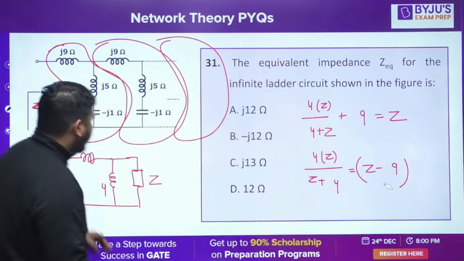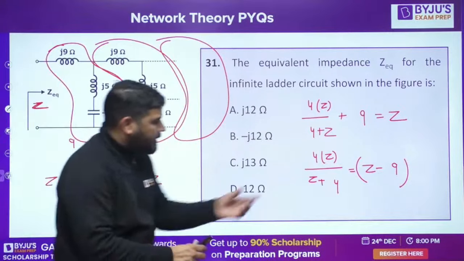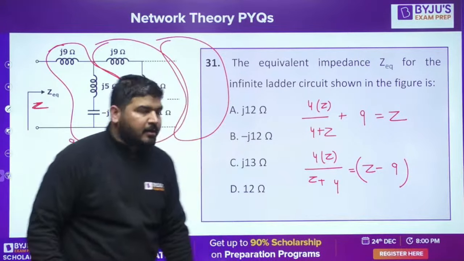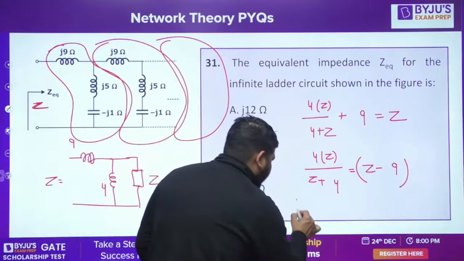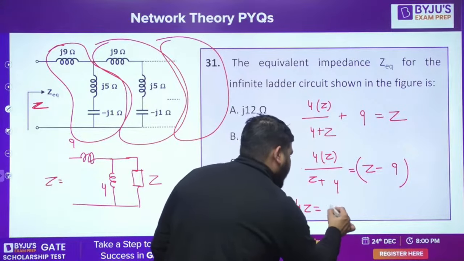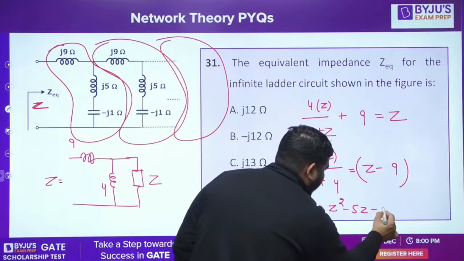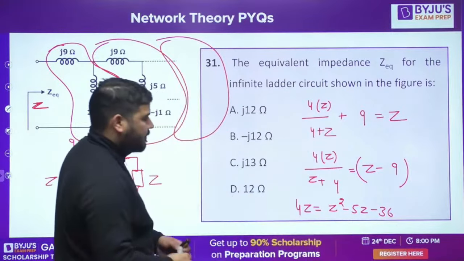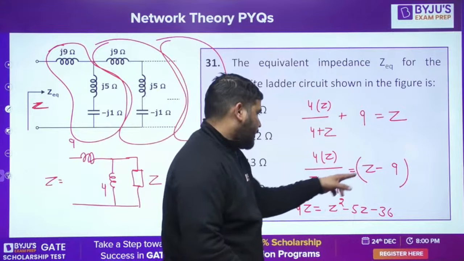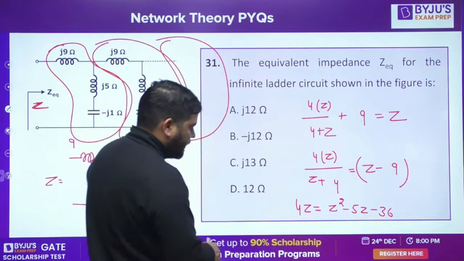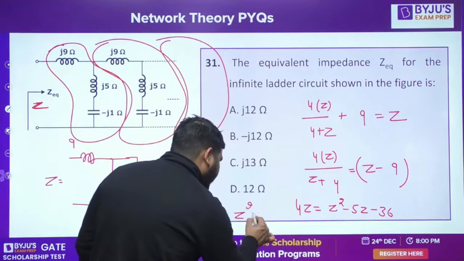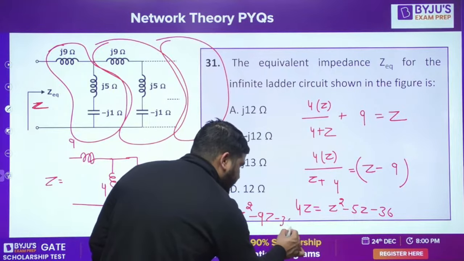Now you can check the value of Z. Whatever Z you get, put j along with that. So it will be 4Z equal to Z square minus 5Z minus 36. Is it fine, guys? Z square minus 5Z minus 36. I think it's correct. So Z square minus 9Z minus 36 equal to 0.